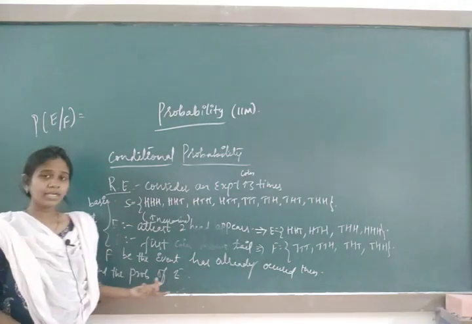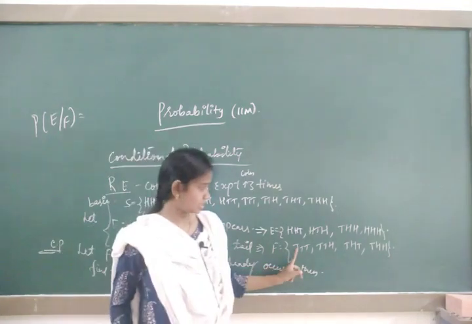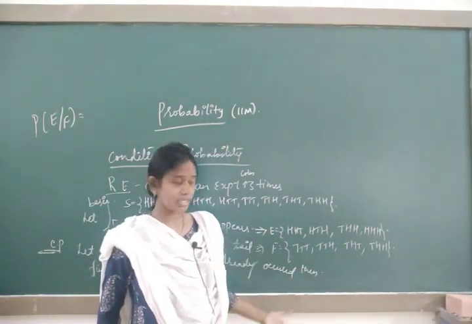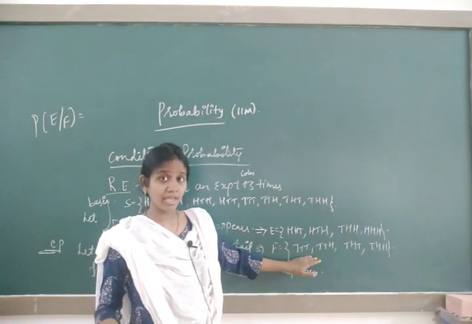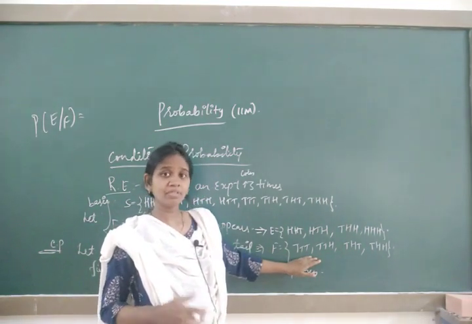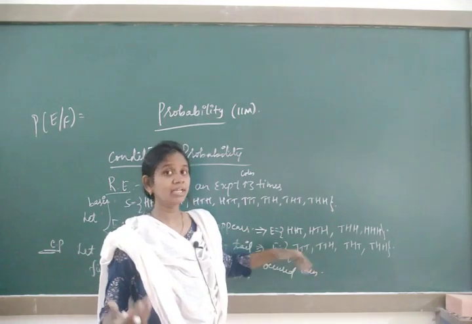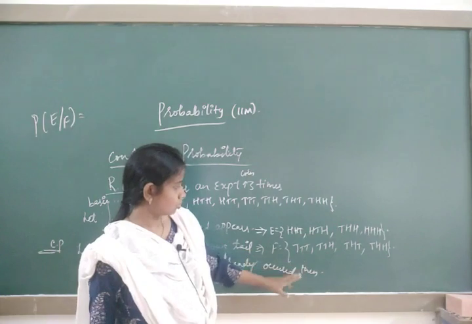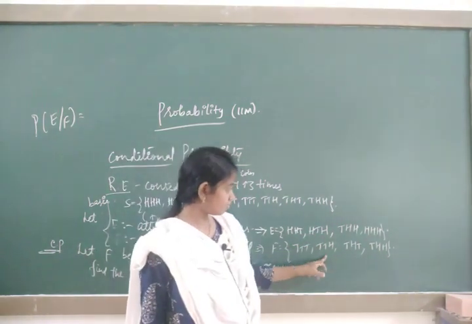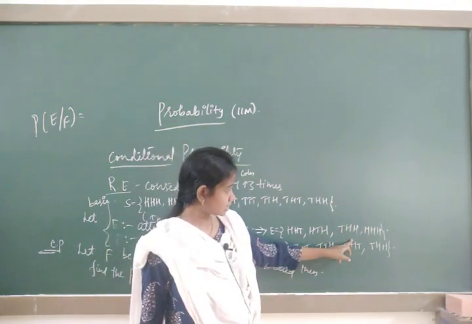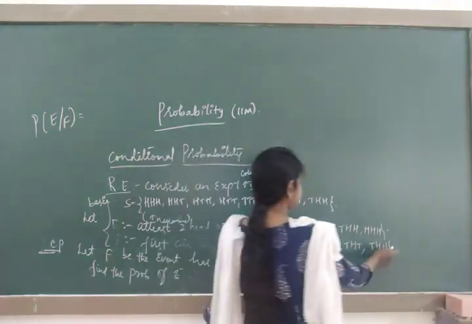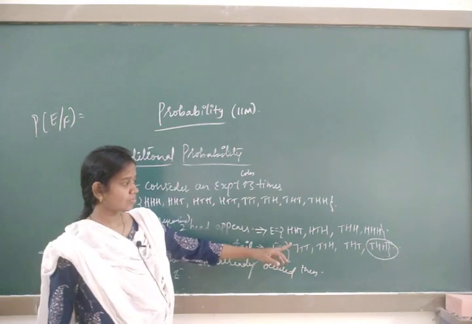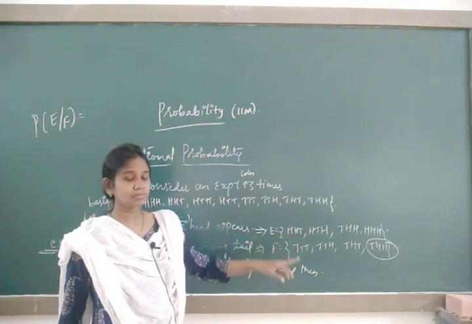F event has already occurred means these outcomes: TTT, TTH, THT, THH. These events have already occurred. From these, we check which elements of the E event are also present in F. So, tally: is HHT present here? No. Is HTH present in F? No. Is THH present in F? Yes, it is present. Only one possible outcome is present in E as well as in F.